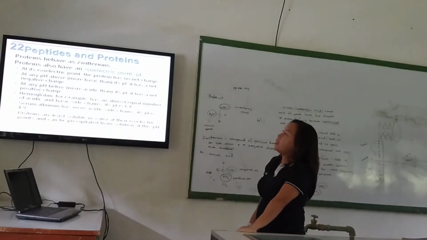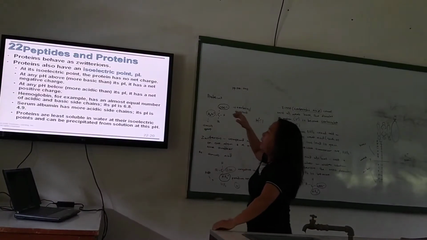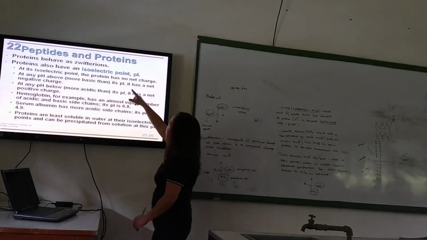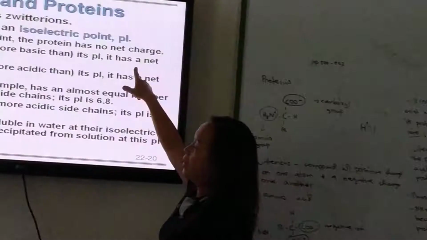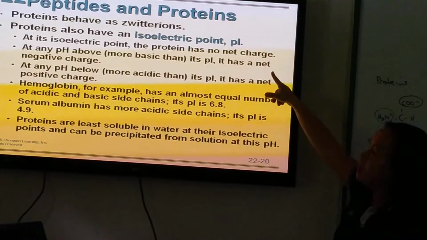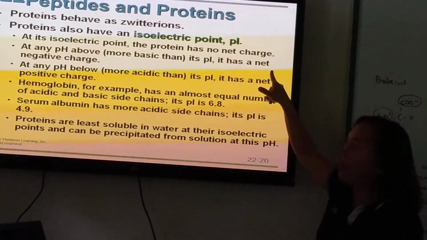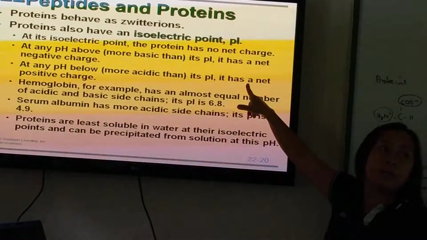Now, at any pH above, meaning more basic than its pI, or its isoelectric point, it has a net negative charge. So if basic, its charge is negative. If acidic, its charge is positive.